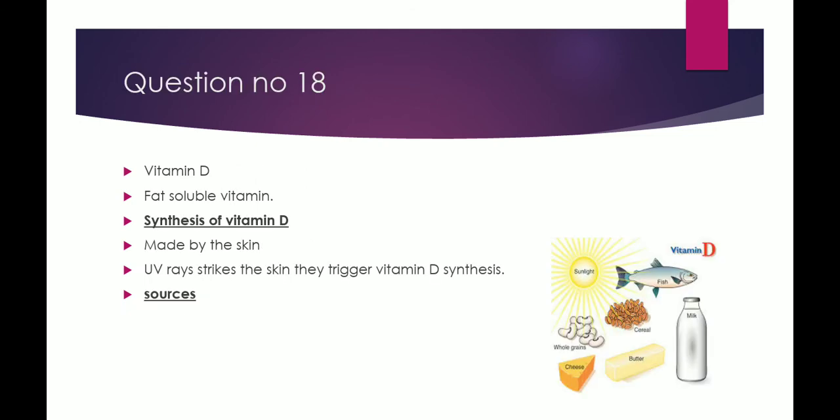Next question is question number 18. Write a note on vitamin D. Vitamin D is basically a fat-soluble vitamin. It is present only in a few foods, and it is also available as a dietary supplement. Synthesis of vitamin D: vitamin D is basically made by the skin. Whenever the UV rays from the sunlight strike the skin, as a result it triggers vitamin D synthesis. Other sources of vitamin D are milk, cheese, butter, fish, etc.